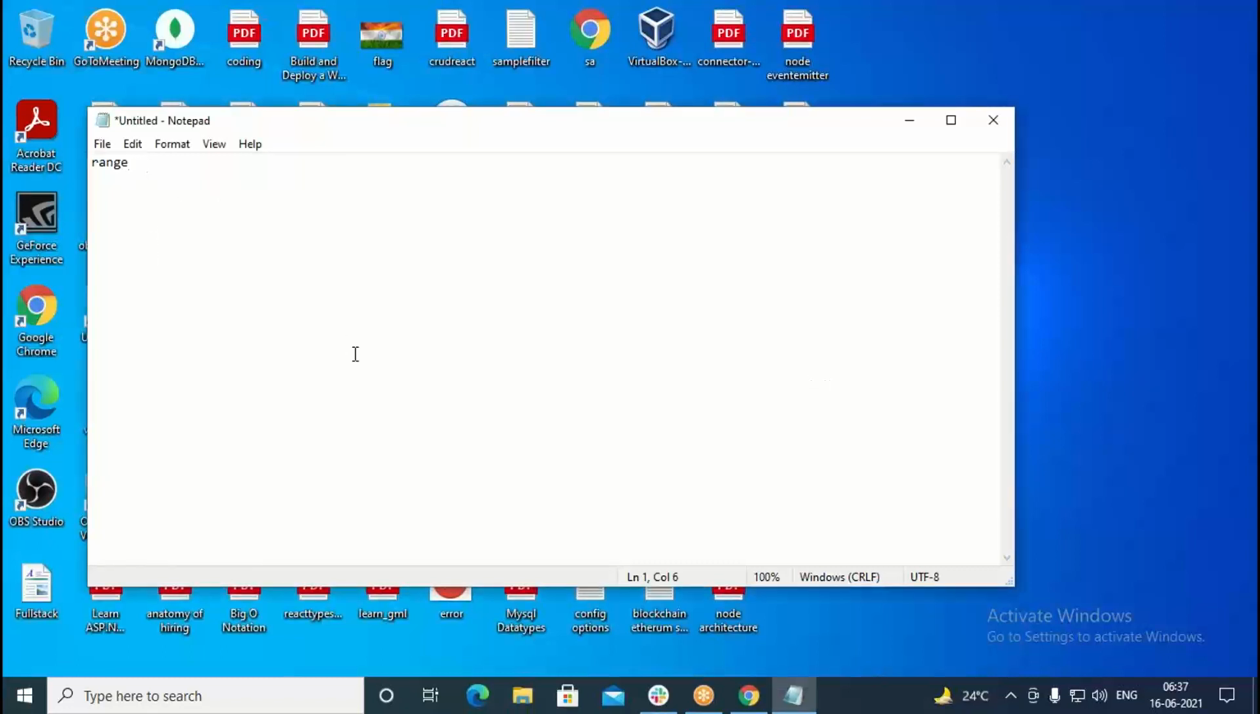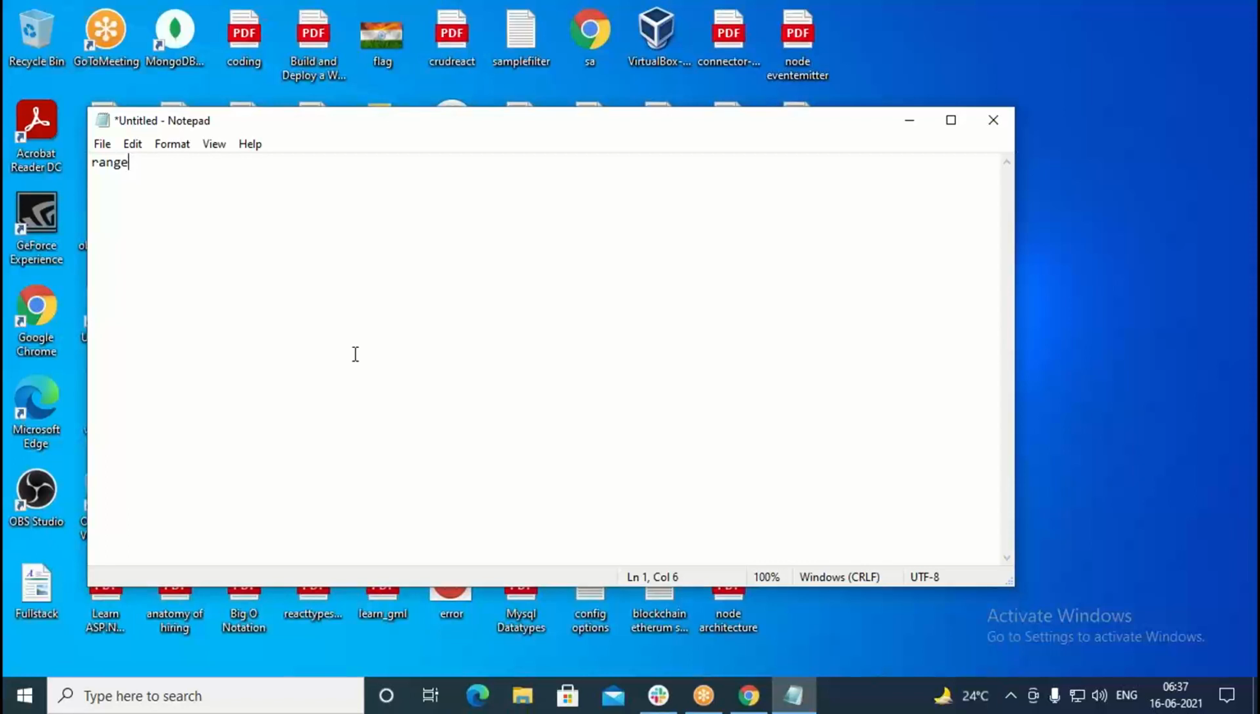So range is also a type of data we have in Python. We have seen other types in the last session. We discussed list, tuple, dictionary, set. We have seen those things. In the same way, we have range.